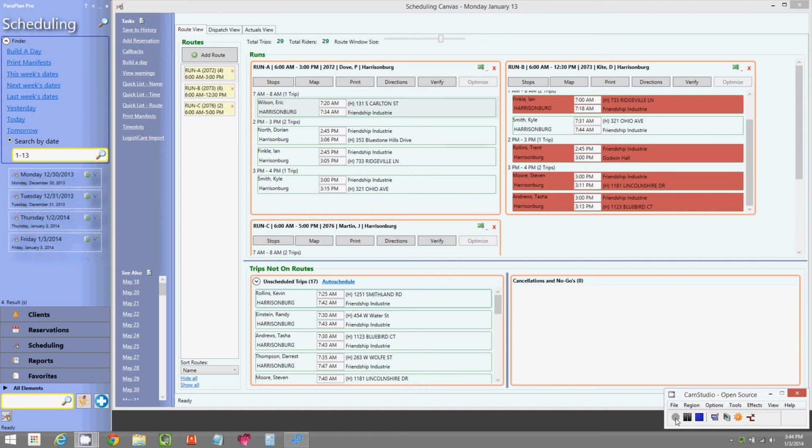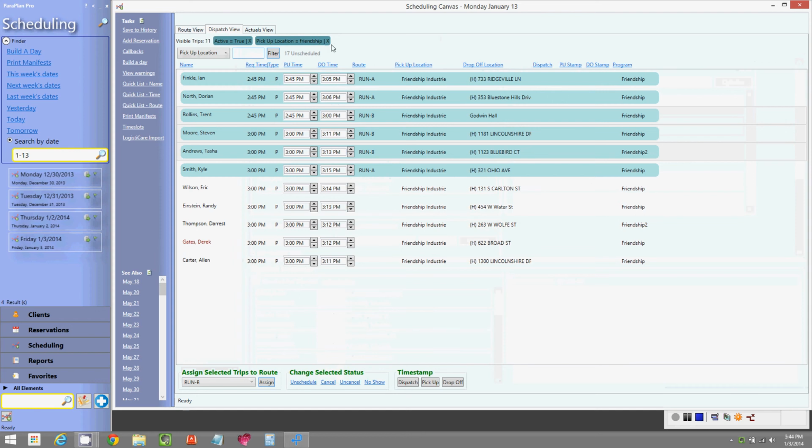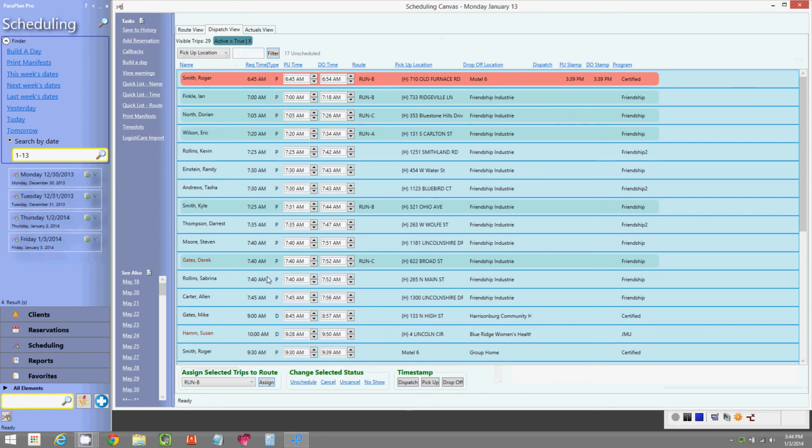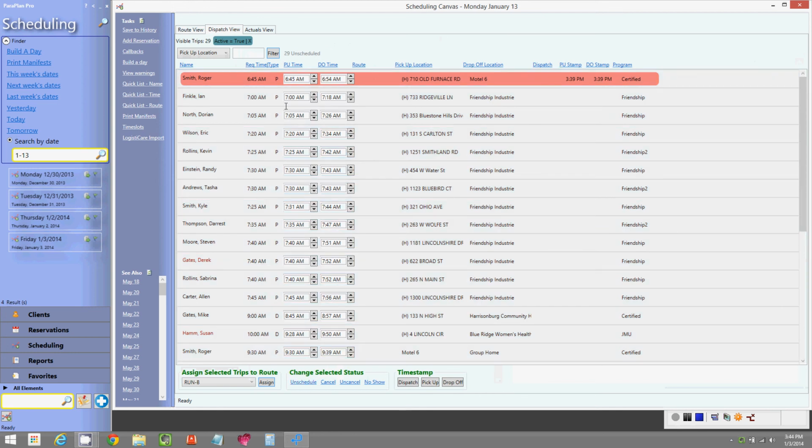Now let's just say, for instance, that you don't really like how these manual schedules are turning out and you would like to see what ParaPlan would do when scheduling the entire day on its own. So let's quickly unschedule all these rides. We'll go to dispatch view. We'll remove our filter so we can view all the rides. And we will select all of them by hitting Control A, and I will unschedule all the rides. And then I will go back to the route view